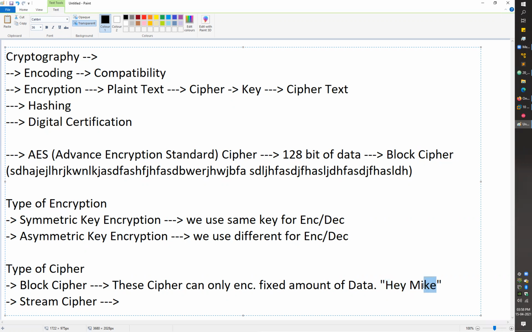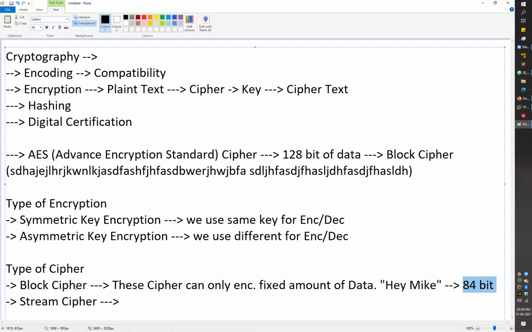So here we have 1, 2, 3, 4, 5, 6, 7, and 8 characters. So for this message, the maximum size was 84 bits here. The message size was 120, not 124. The message size was 84 bits, right?